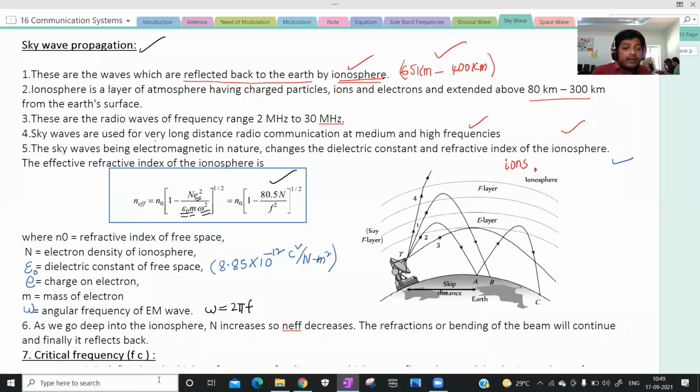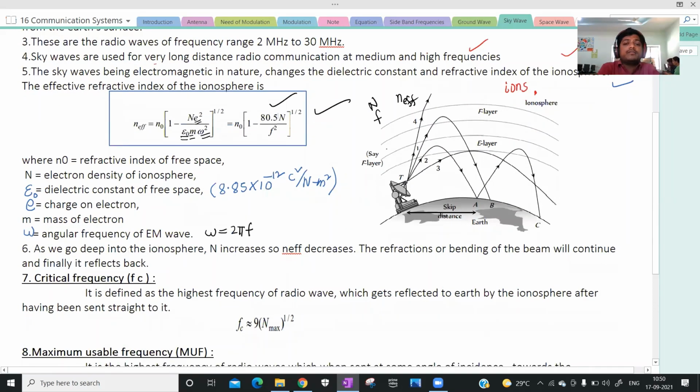N effective equals n naught into 1 minus 80.5 capital N by f square, whole power 1 by 2. This is the effective refractive index of the ionosphere. Now in the problem they will give the electron density of the ionosphere, capital N, and the frequency of the electromagnetic wave, small f. They're asking to find the effective refractive index of the ionosphere.